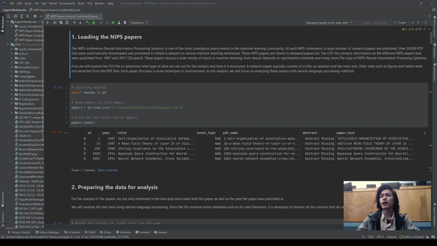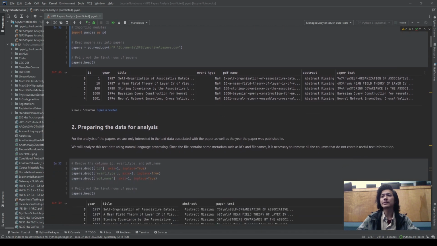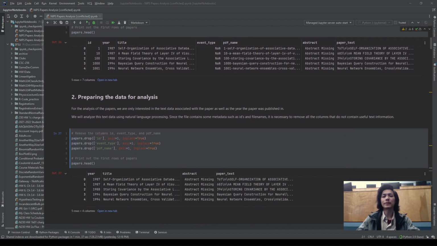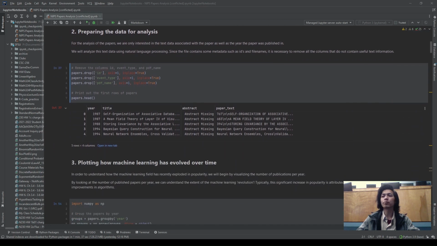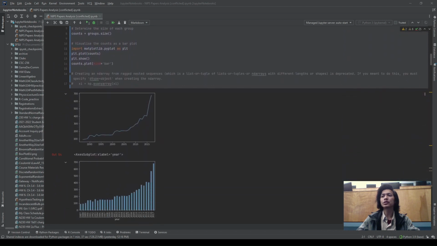To do this, I imported a data set which contains more than 50,000 research papers that were published over the past 30 years. I then grouped these papers by year and created two plots which visually show how much the publications have increased exponentially. And these visually really indicate that machine learning has been widely discussed more now than it was discussed 30 years ago. And this is largely attributed to the overall improvements in computer hardware as well as the efficiency of our algorithms.